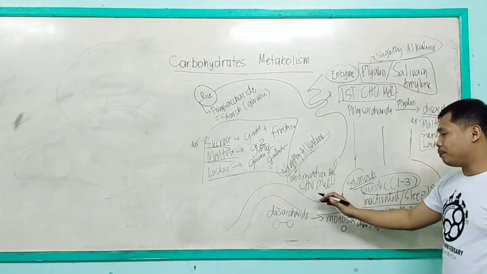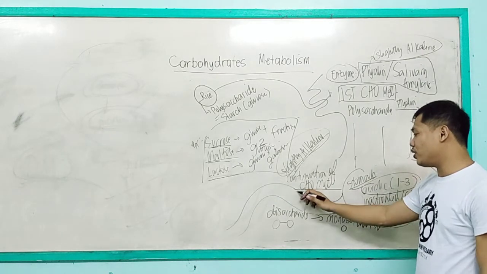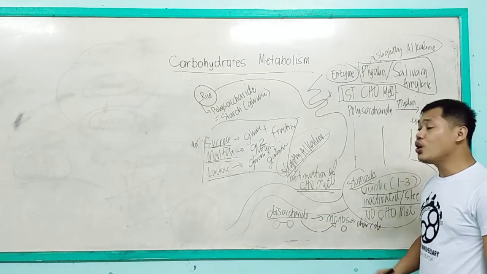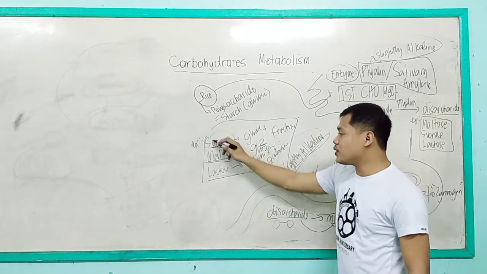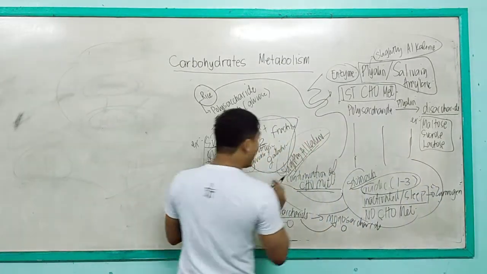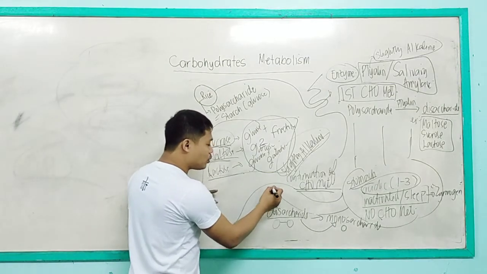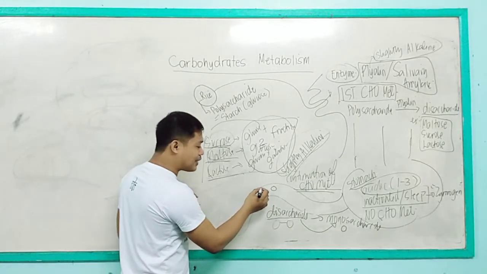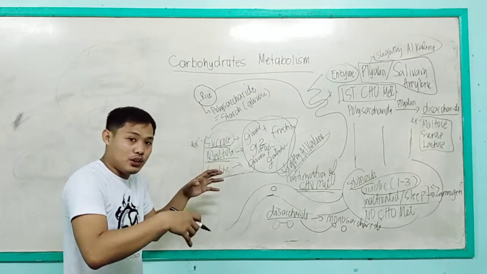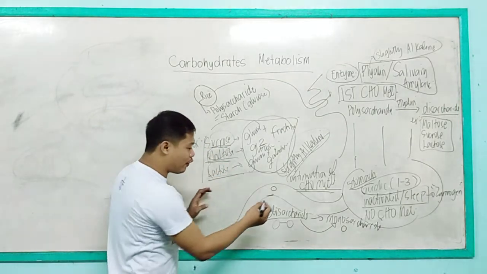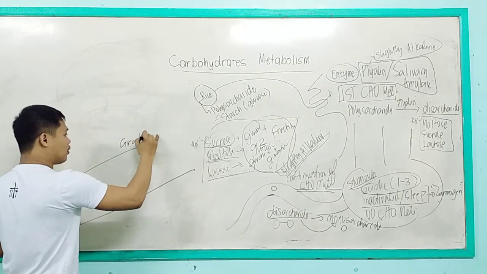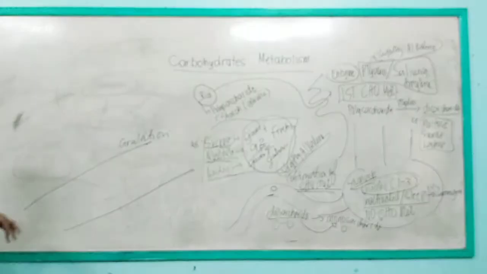Like what I have said, in the small intestine there is continuation of carbohydrate metabolism, wherein the disaccharides sucrose, maltose, and lactose will be converted into monosaccharides. Once converted into monosaccharides, they are readily available to be absorbed by the gut of the intestine, going into the circulation, or the blood system.